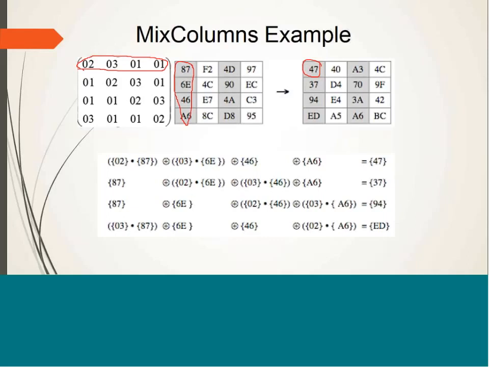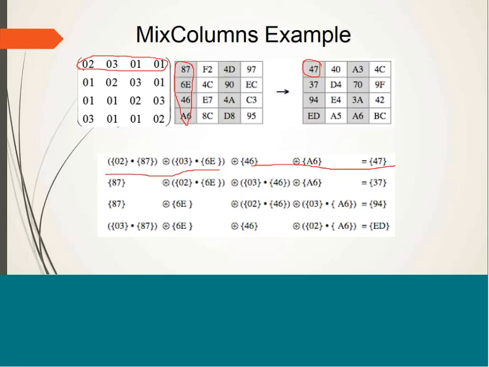For calculating 47, you multiply 02 with 87, plus 03 multiplied by 6E, 01 multiplied by 46, and 01 multiplied by A6. This is how you get 47, as shown over here, because we multiply these two matrices, and this is the way matrix multiplication is performed.